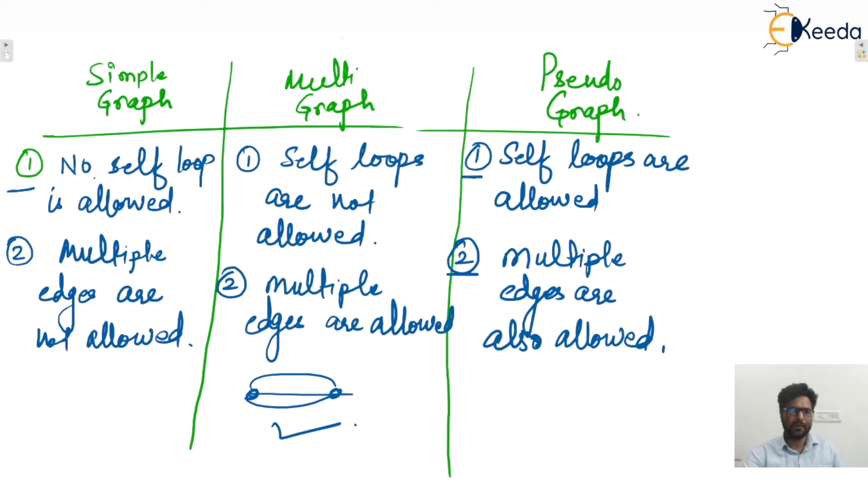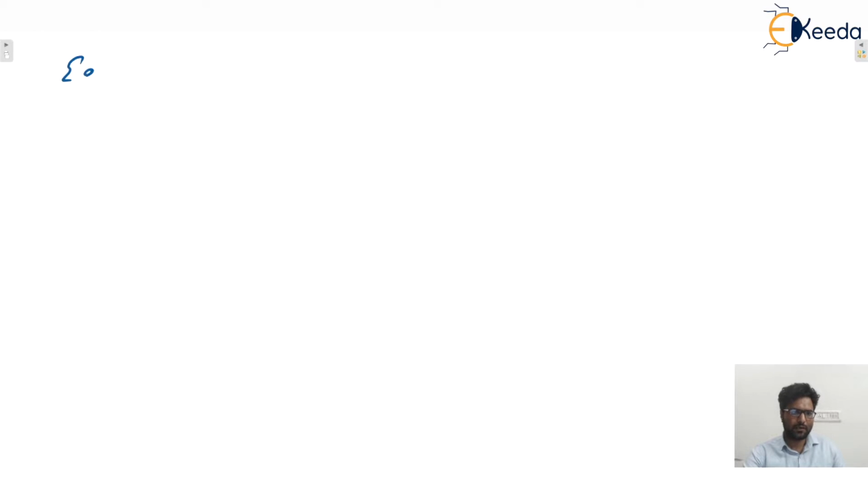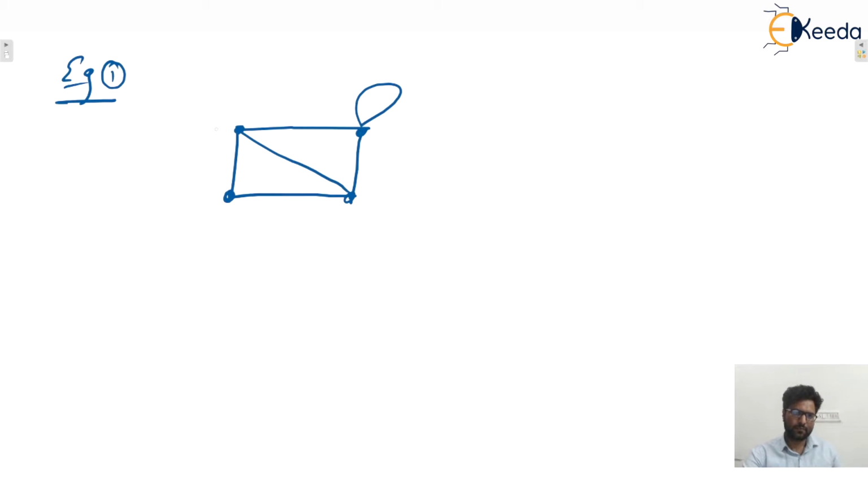Let us take one example. Let's say one undirected graph is given to you. Is this a simple graph or not? No, this is not a simple graph, because here a self loop is there.